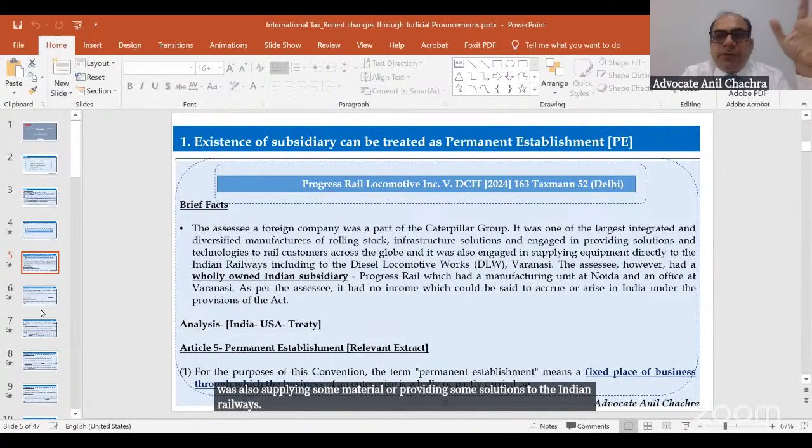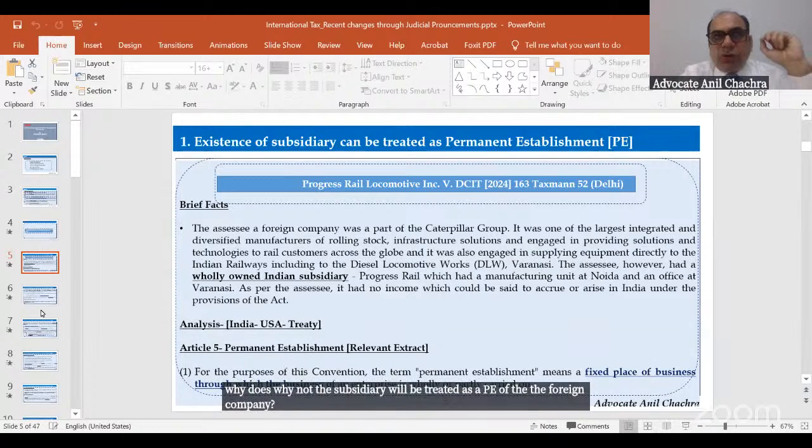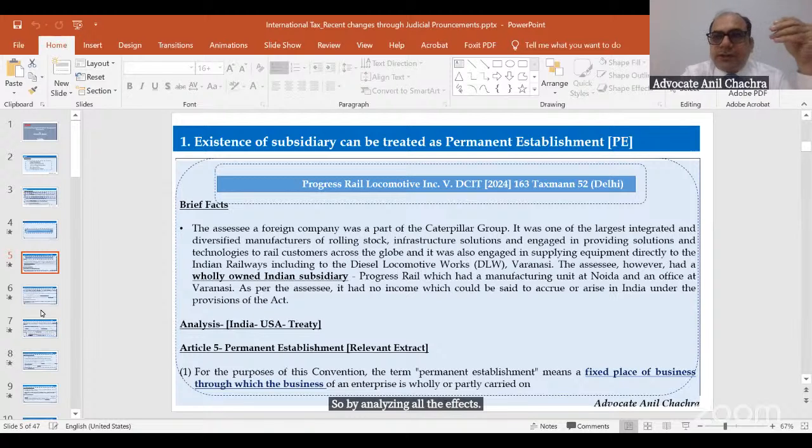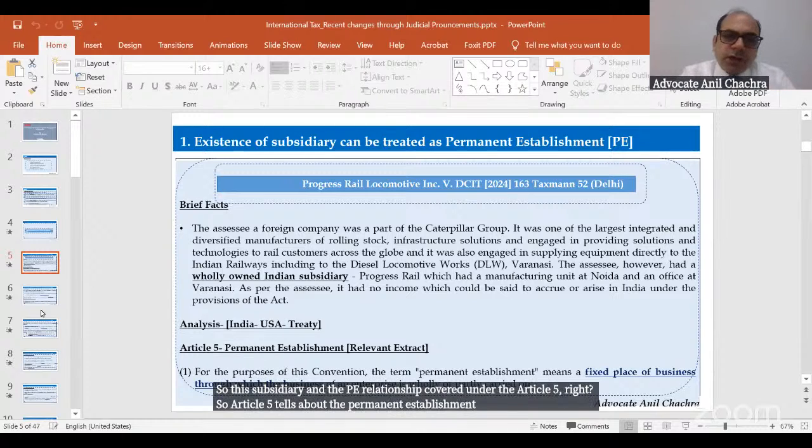A survey happened at the premises of the Indian subsidiary. So the question was raised: why should the subsidiary not be treated as a PE of the foreign company? By analyzing all the facts, the court has given a very good judgment on in what circumstances a subsidiary can be treated as a PE in India or not. This subsidiary and PE relationship is covered under Article 5, right? So Article 5 tells about the permanent establishment.